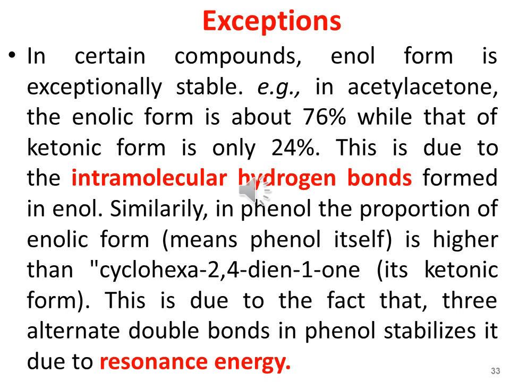There are, however, some exceptions in which the enol form is exceptionally stable. For example, in acetyl acetone, the enolic form is about 76%, while that of the ketonic form is only 24%. This is due to the intramolecular hydrogen bonds formed in enol. Similarly, the proportion of the enolic form, that is phenol itself, is higher than cyclohexa-2,4-dien-1-one, that is the ketonic form. This is due to the fact that the three alternate double bonds in phenol stabilize it due to the resonance energy.